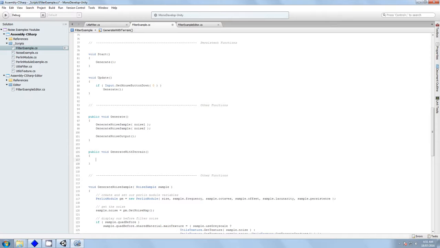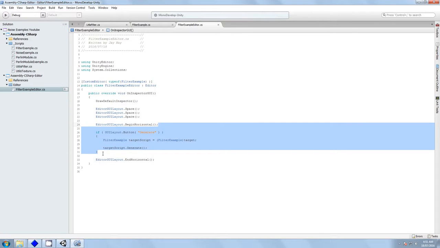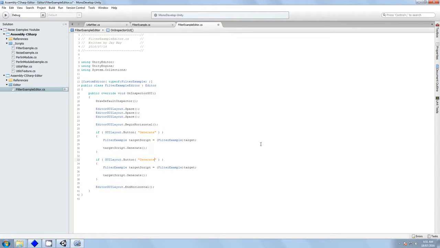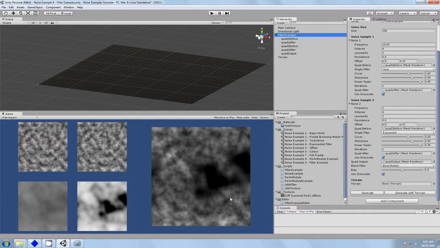Now I've given it a separate function because we're going to add a second button here. So we can say generate, I called it with, didn't I? With terrain. So now we can call that function, generate with terrain. So I now should have two buttons in the inspector.